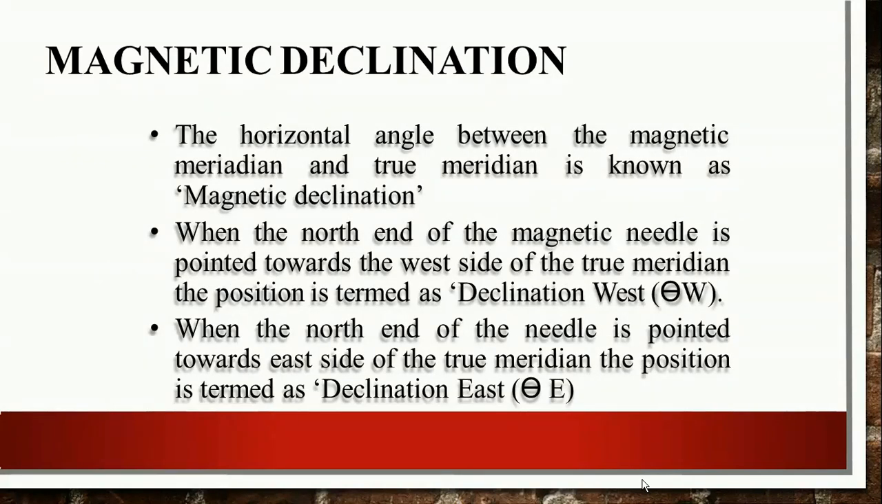So the next topic I am going to deal with in today's session is magnetic declination. This is again a very important topic, right? The horizontal angle between the magnetic meridian and the true meridian is known as magnetic declination, as I already briefed about this, right? When the north end of the magnetic needle is pointed towards the west side of the true meridian, the position is termed declination west, okay? When the north end of the needle is pointed towards the east side of the true meridian, then the position is termed declination east, right?